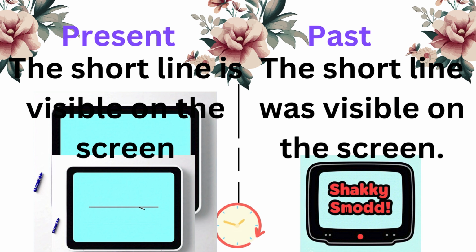Present sentences. The short line is visible on the screen. The past sentences. The short line was visible on the screen.